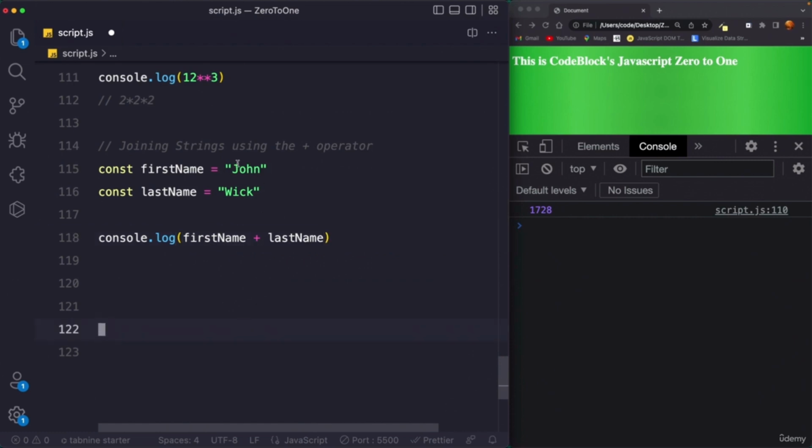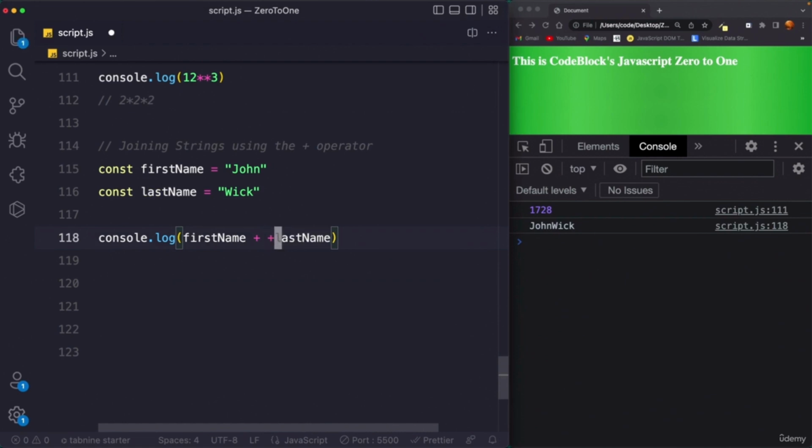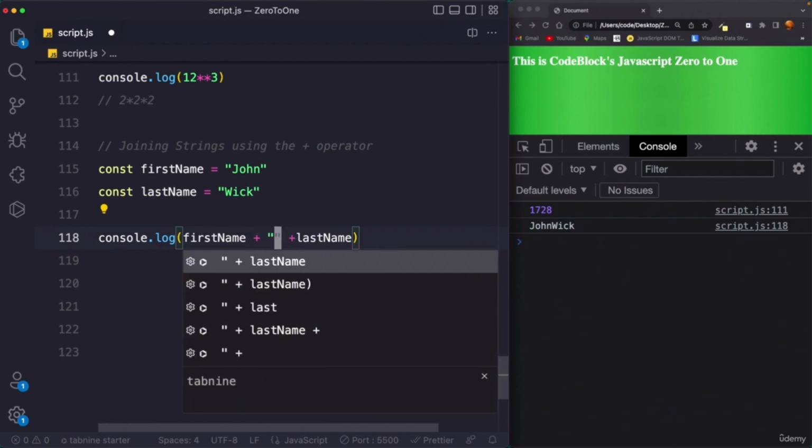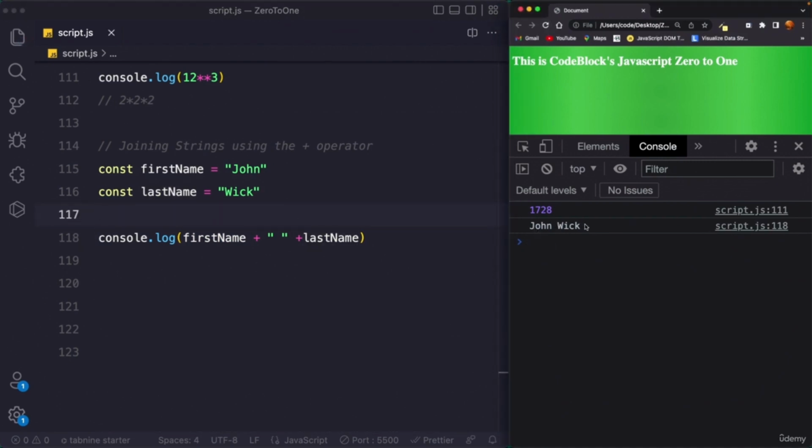What it would do is simply concatenate first name and last name, so we will get the output John Wick. If I save this and refresh, we get JohnWick. Obviously we have some spacing problems here, but we can fix it by joining one more space in between them. So first name plus a space, and then plus last name. John would come here, then a space, and then Wick. Now if I save this and reload, we get John Wick.